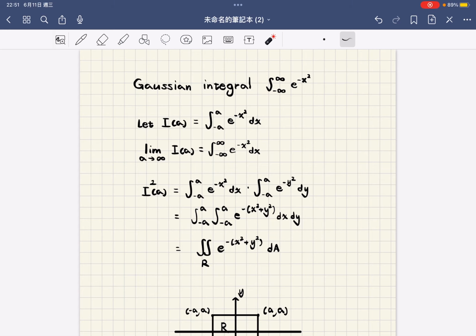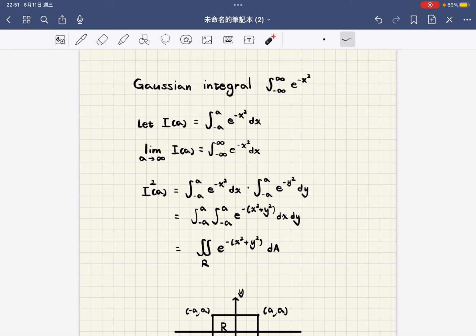If we try to calculate its indefinite integral, we cannot use elementary functions to express it. But we can calculate its definite integral. It is an improper integral, so we need to use another approach to calculate it.